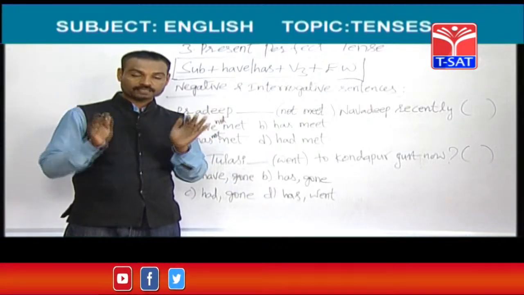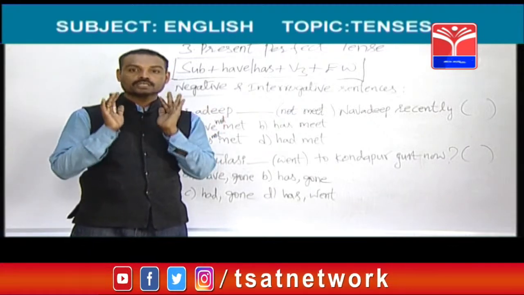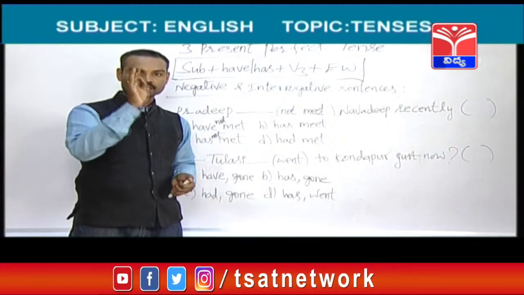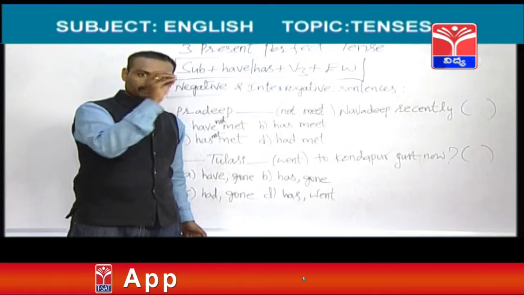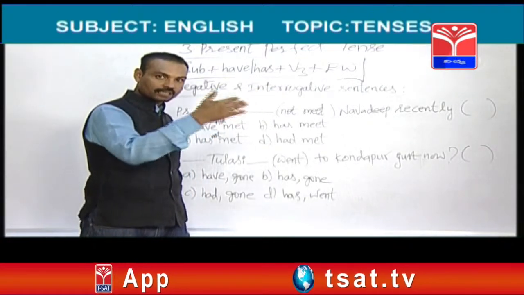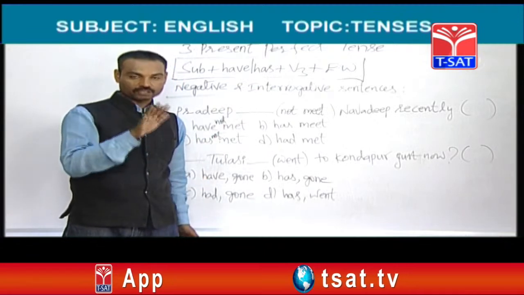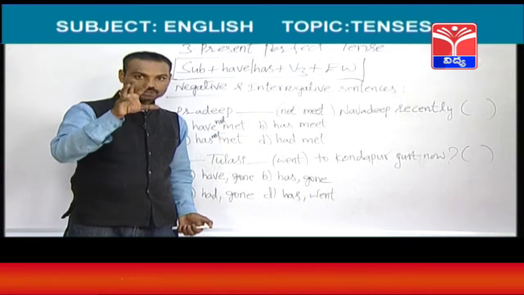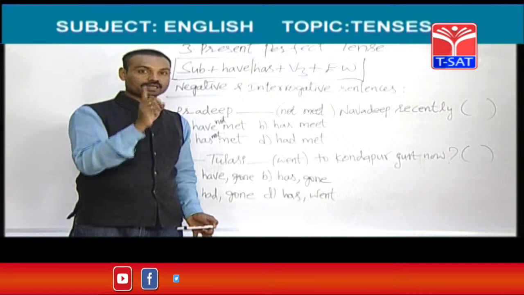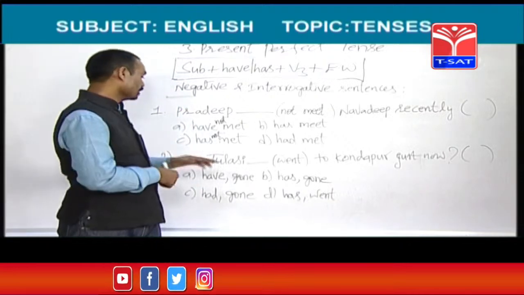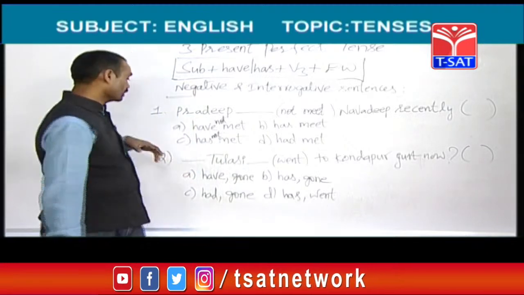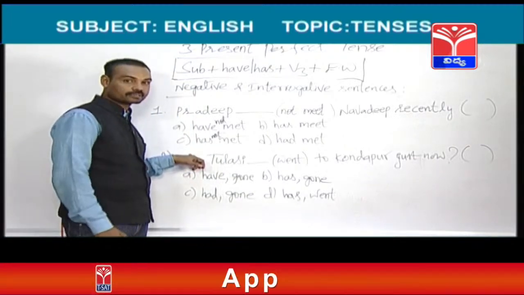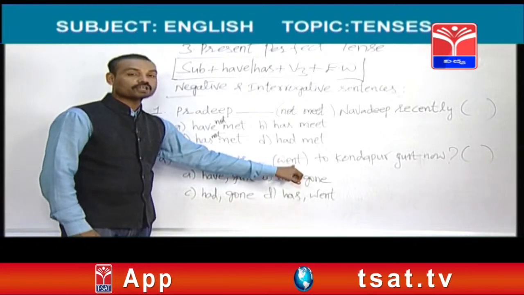In present perfect tense, there are two helping verbs. They are have and has. Before I, we, you, they, have should be used. Before he, she and any singular, has should be used. In present perfect tense, questions should start with have and has, either have or has. So, here subject is Tulasi. Tulasi means a singular subject. Singular means has.